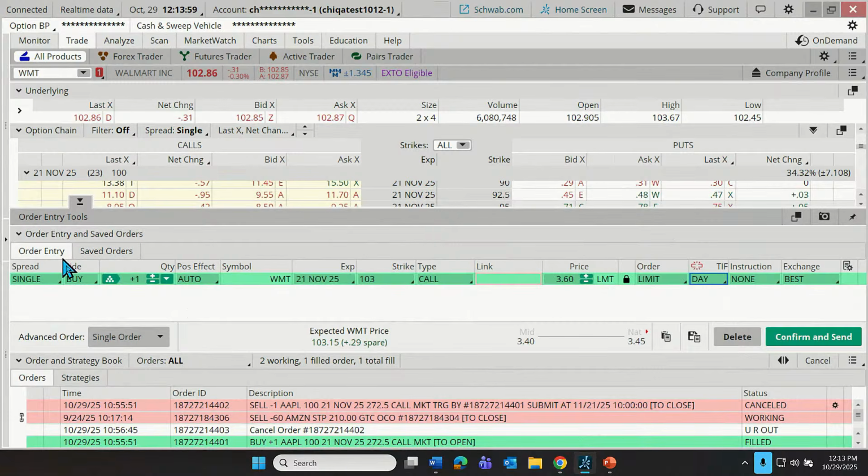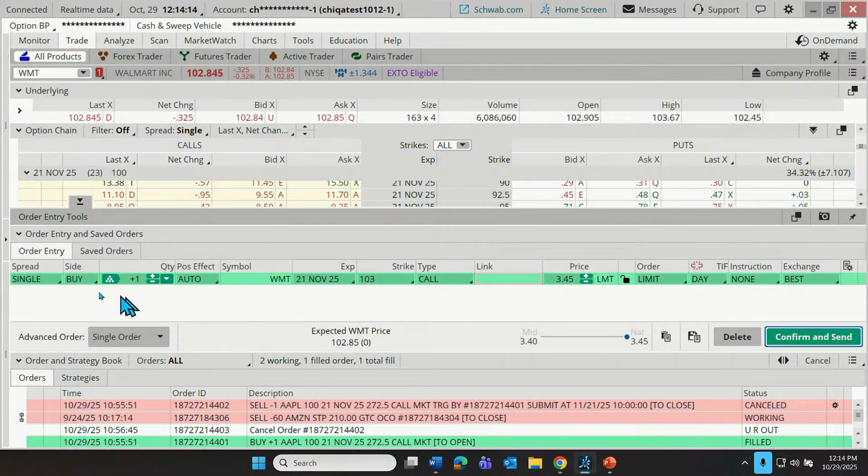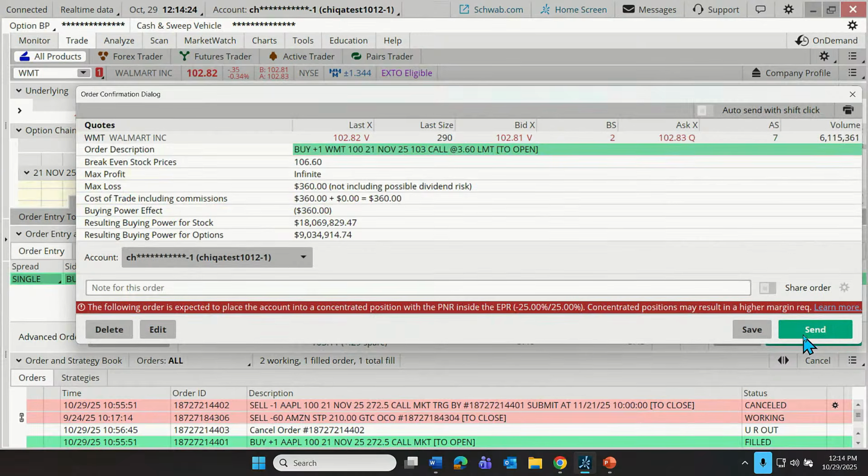Now, we just walked through all of this, and it seems like quite a lot. No, it's actually really not a lot. I'm going to just do this all again from scratch. I want to buy a call, go to the trade tab, type in my symbol, go to my expiration, click on the ask price, make any customizations. You know what? Let's just make this a 360. And this is actually ready to go. So let's click confirm and send.